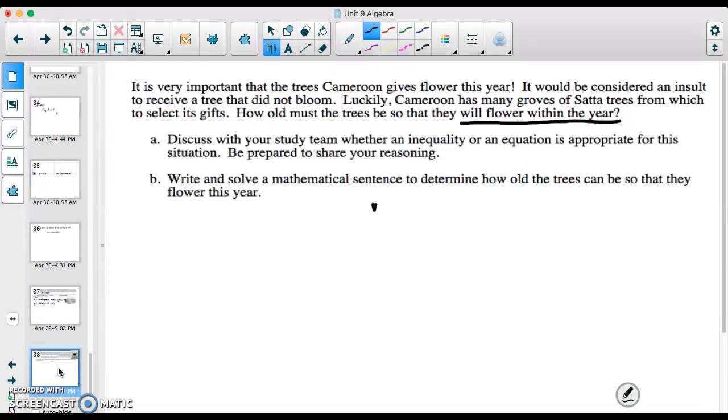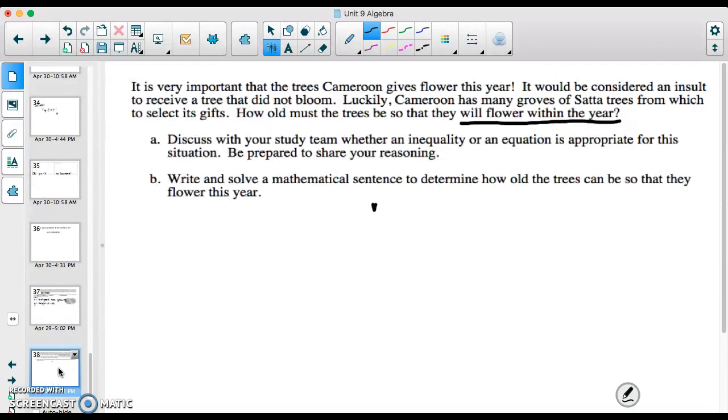It would be considered an insult to receive a tree that did not bloom. These countries sound a little greedy. Just be happy you got a tree.